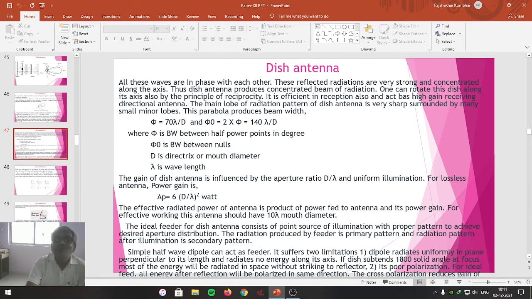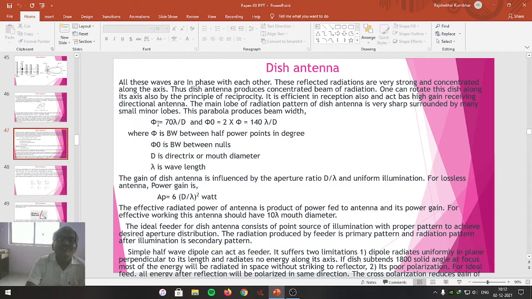The main lobe of the radiation pattern of the dish antenna is very sharp. It is surrounded by many minor lobes, or small lobes. This parabola has the beam width given by phi 0 equal to 2 into phi, which is equal to 140 lambda upon d, where phi equal to 70 lambda upon d.